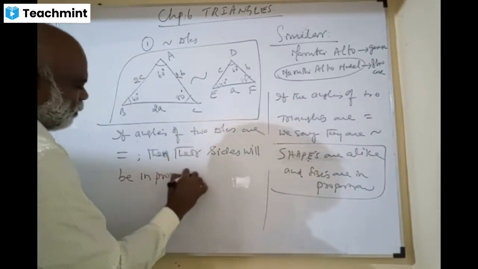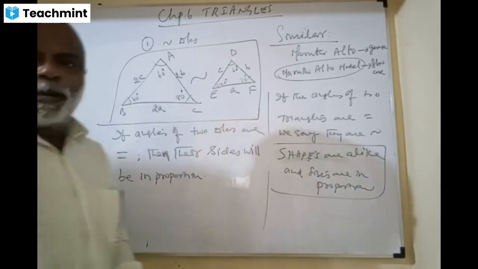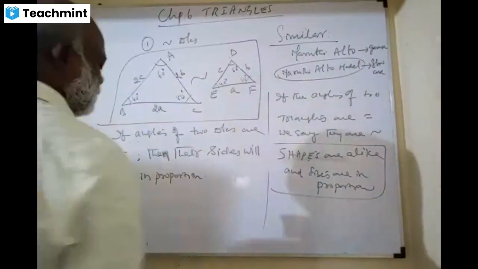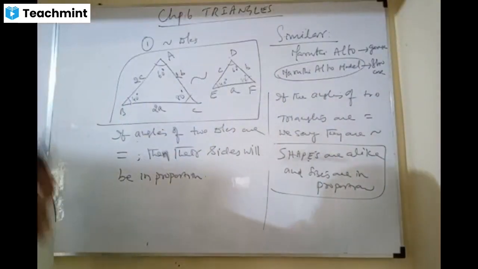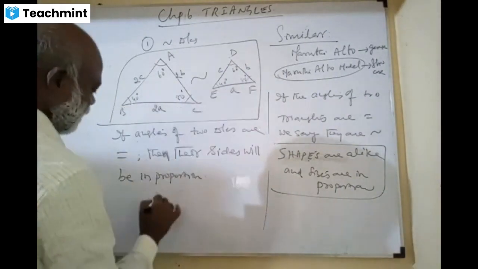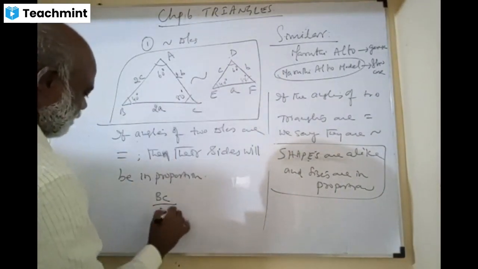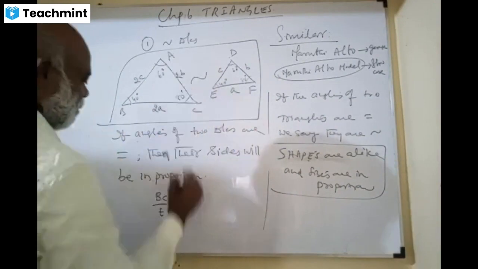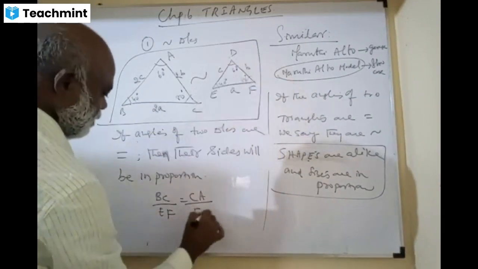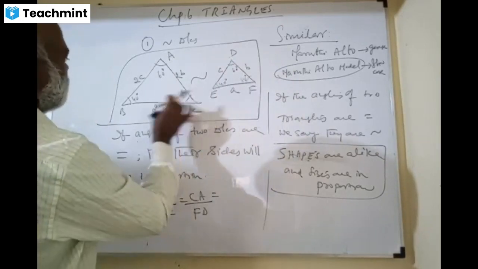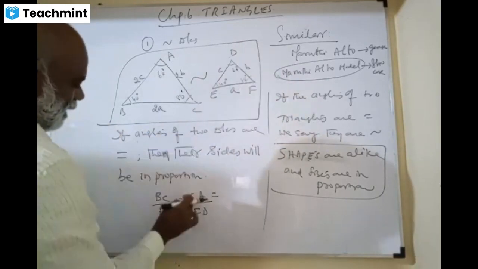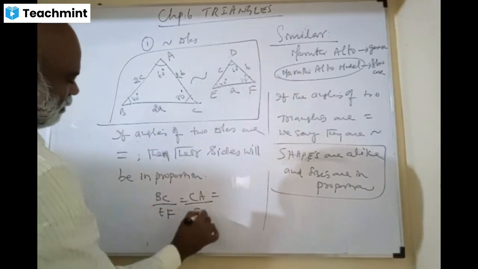What do you mean by proportion, my dears? Anybody? Proportion means the ratios of the corresponding sides are equal. This is BC by EF. This is CA by FD, because the side opposite to the corresponding angle is AC in one triangle and DF in the other.